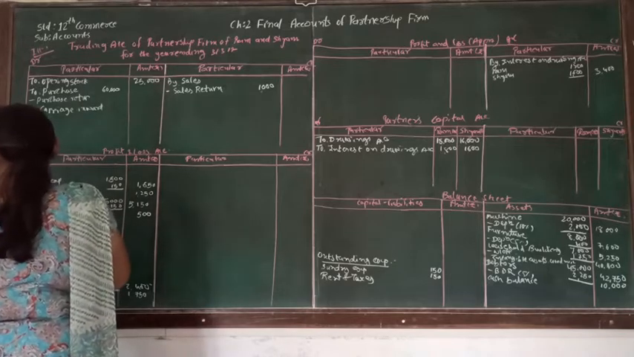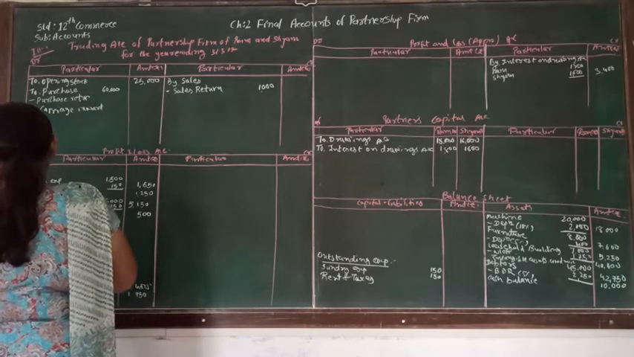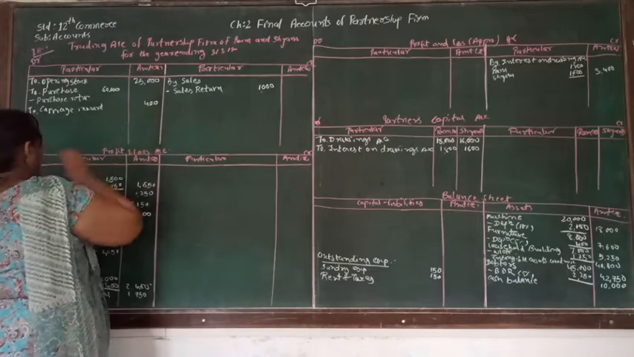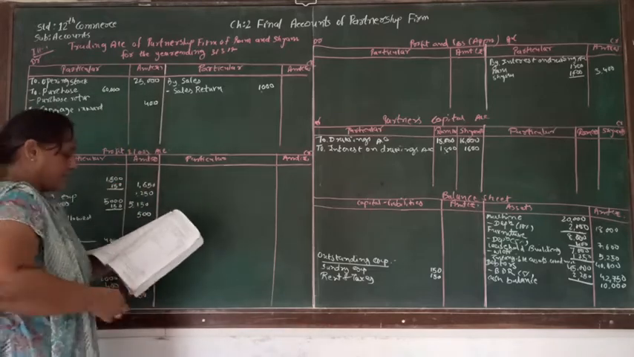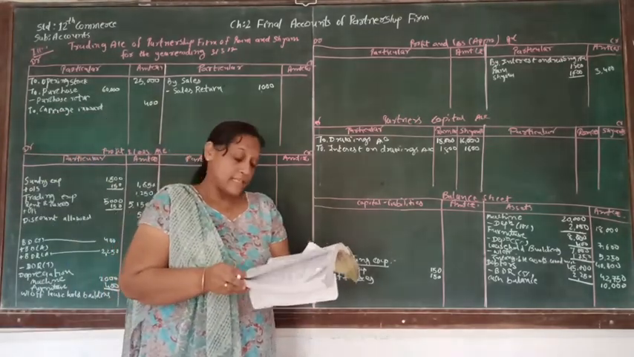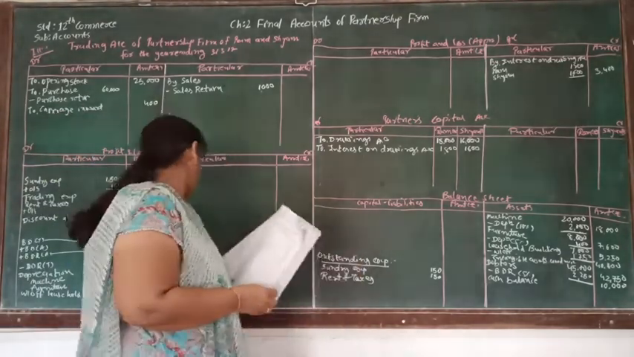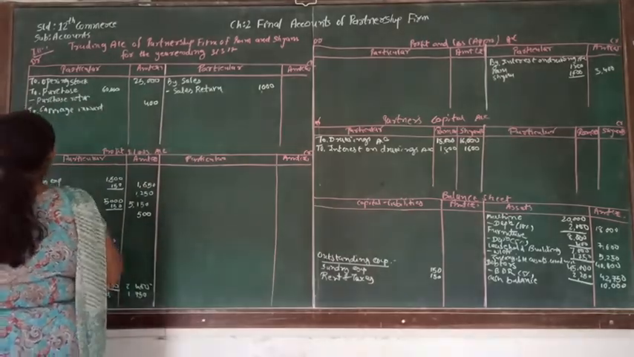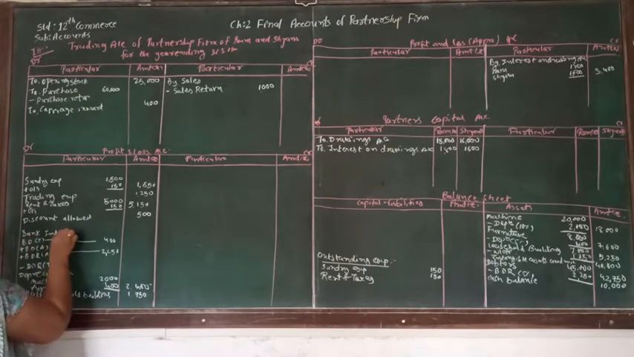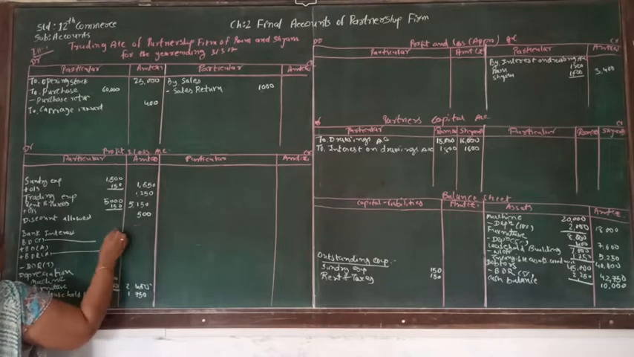The total amount of carriage inward is 400. So that we are going to write over here. After that, the other expense is the bank interest, and bank interest is an expense related to finance, and that's supposed to be written above the other expenses. Here, bank interest, and the amount of bank interest is 500.